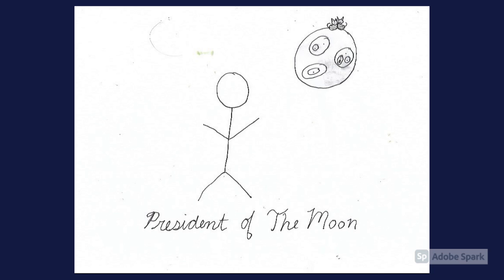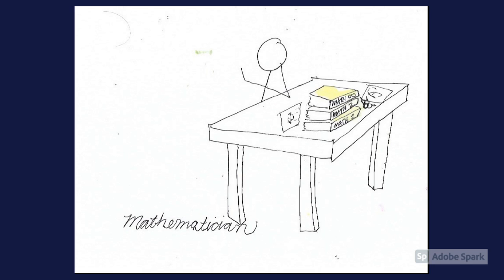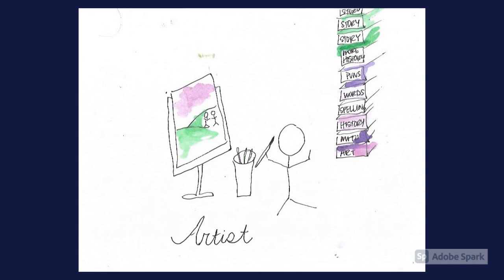I'm the president of the moon, but don't tell my cats, they think they're in charge. I'm the mathematician, but that doesn't stop me from having a good time. If only I could find my keys. I'm the artist, but life isn't just about lines and color. My favorite shape is knowledge.